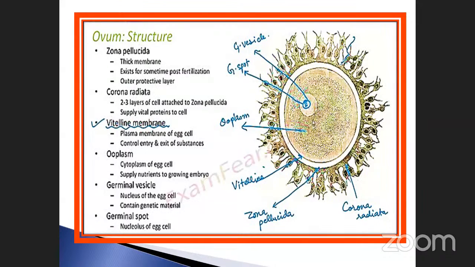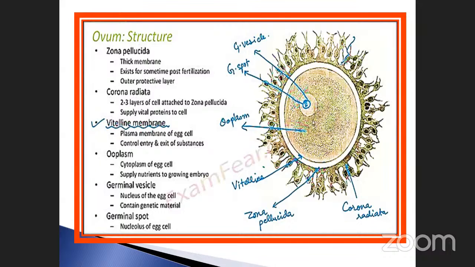Already you know about it, isn't it? The corona radiata provides the nutrition. The vitelline membrane also controls the substances. On the inner side there is a cytoplasm, and that is called the ooplasm. The ooplasm contains nutritive substances for the growth of the embryo. That is very, very important.